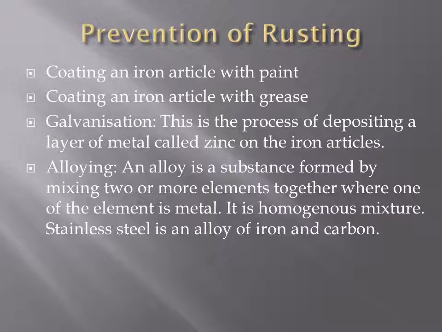In case of stainless steel, it is an alloy of iron and carbon. And by this you see, when you make an alloy of iron and carbon, the stainless steel does not get rusted. So alloying is one method by which we can prevent rusting. Remember, an alloy is a homogeneous mixture.